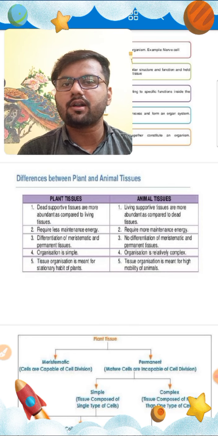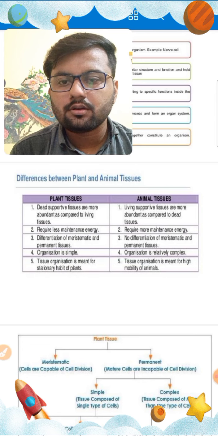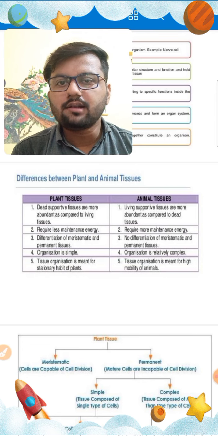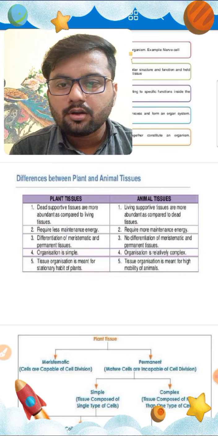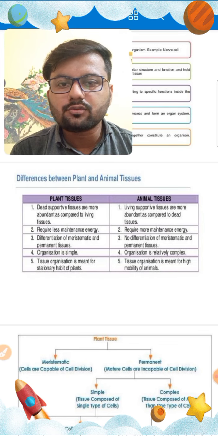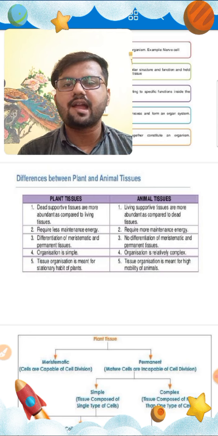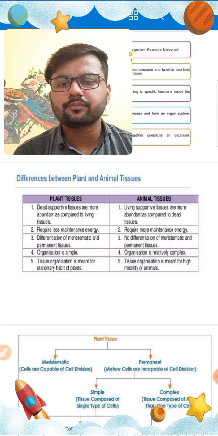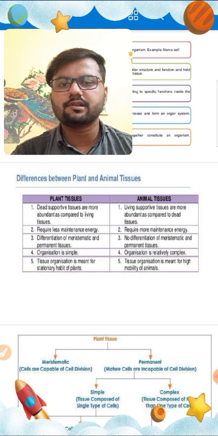That's why in the animal body division of labor is there. In plants, tissue organization is meant for the stationary habit of plants, but in animals tissue organization is meant for high mobility. Means animal tissues are movable. So these are the differences between plant tissue and animal tissue.